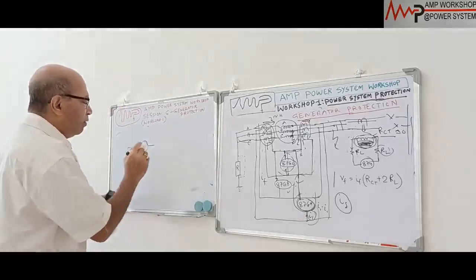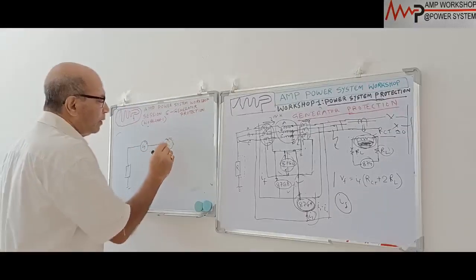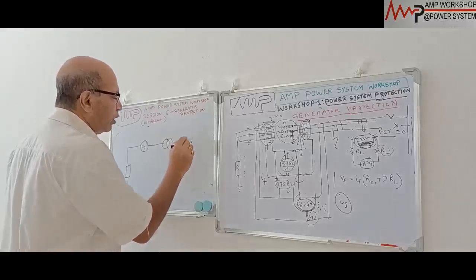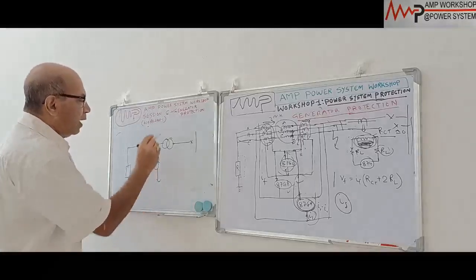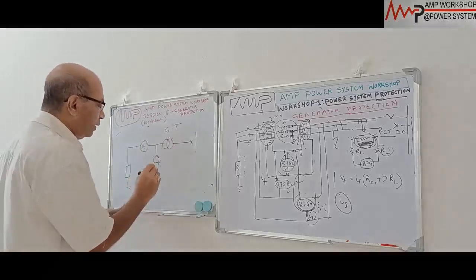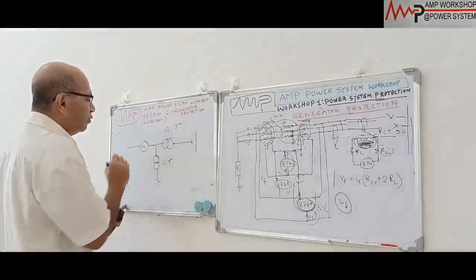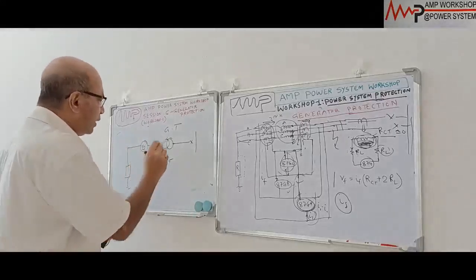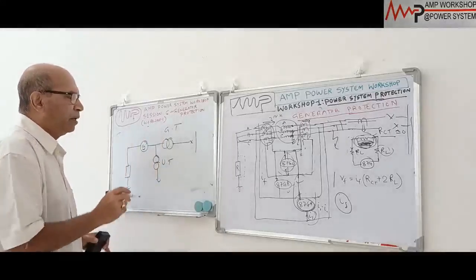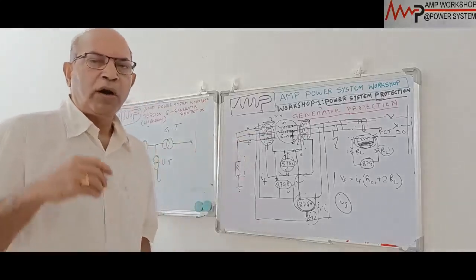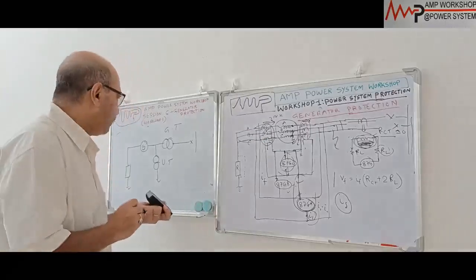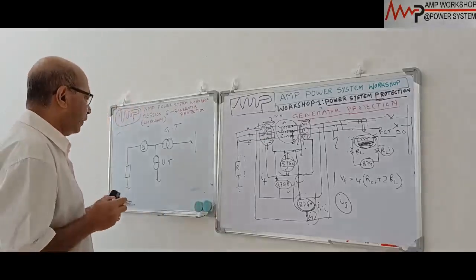Unit connected generator, how is it? There is a generator transformer, then it is going to the switchyard, and then there is a unit transformer for unit supply. This is a generator transformer, this is a unit transformer, and this is your generator. Okay, so when this is the arrangement, in that case we cannot put either the normal differential scheme or the high impedance differential scheme. Why? Because there are a lot of issues over here.